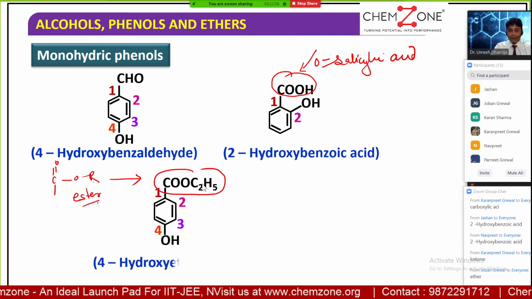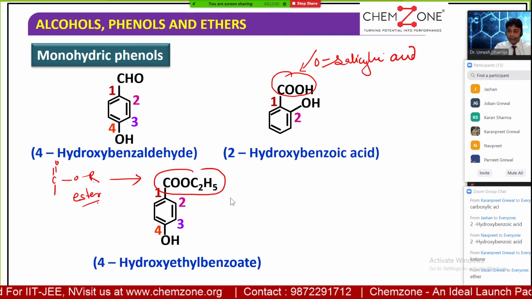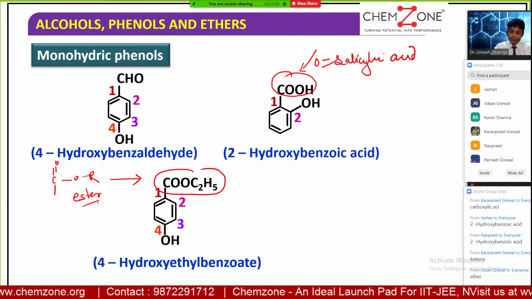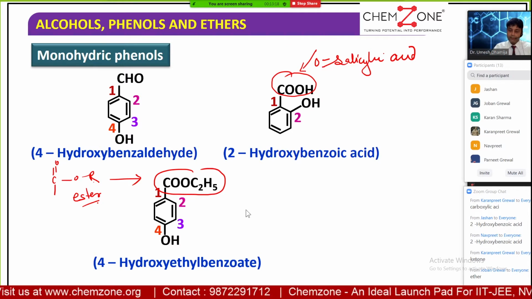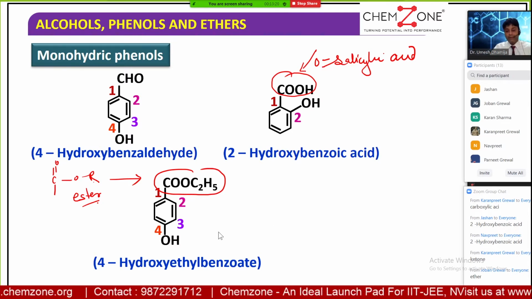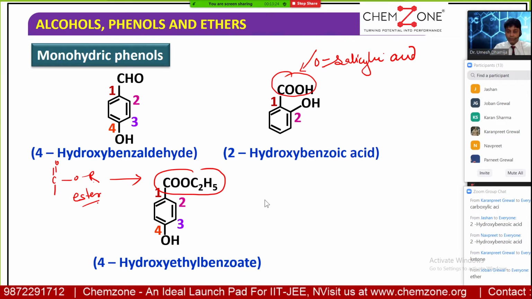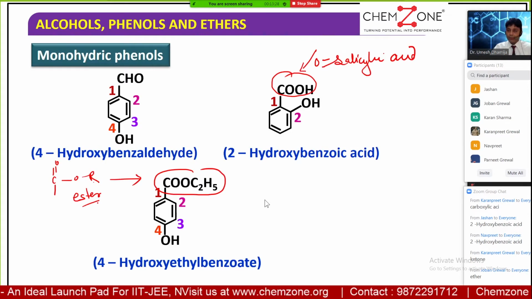So this is 4-hydroxy ethyl benzoate, the IUPAC name of the compound. Alkyl alkanoate is the general IUPAC nomenclature. Note down this. You should know all this nomenclature.